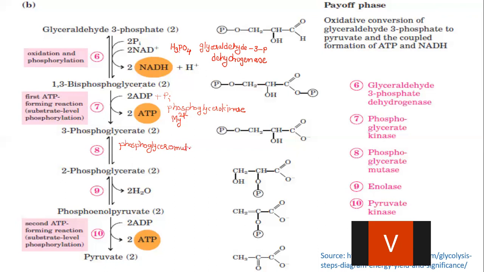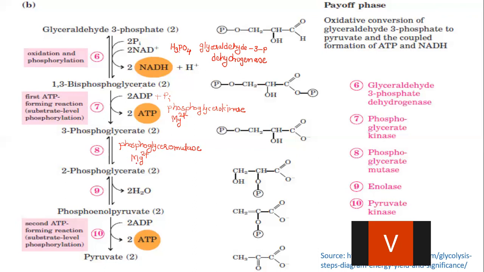Both the names can be given to this enzyme. And even this enzyme requires the presence of Mg2 plus ions for its activity.